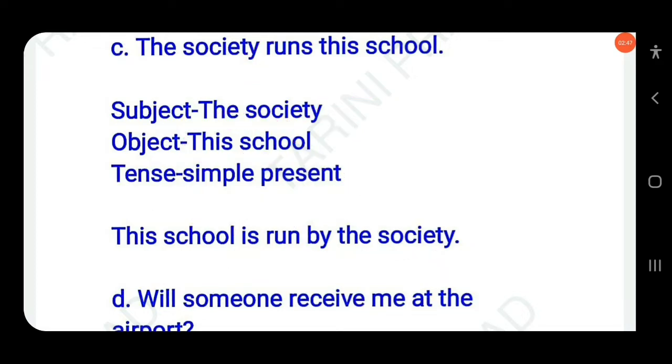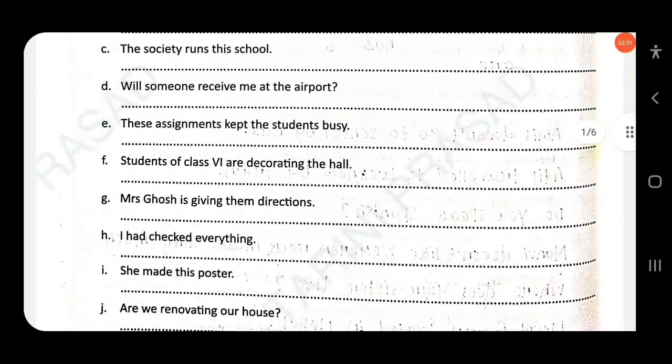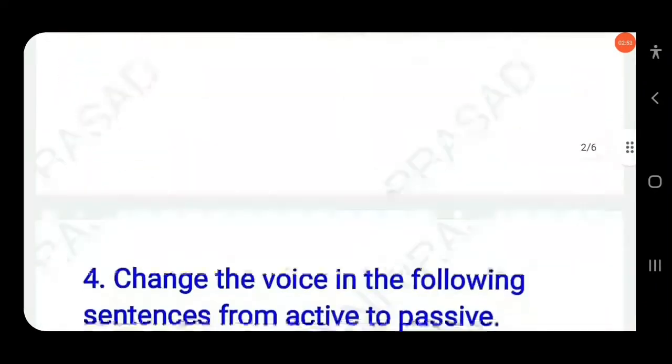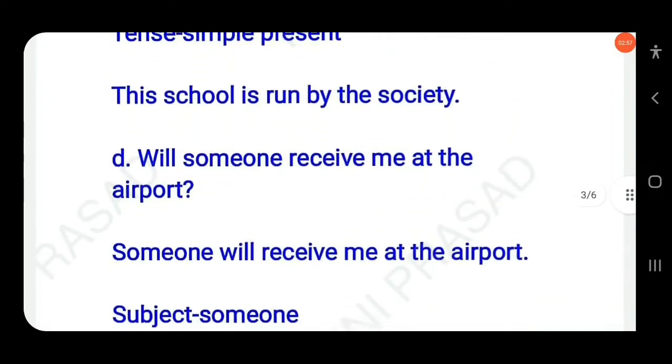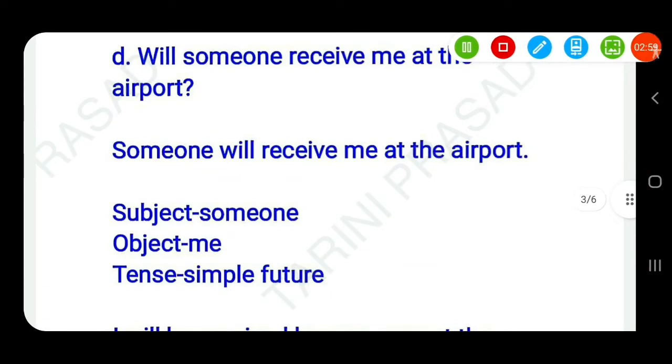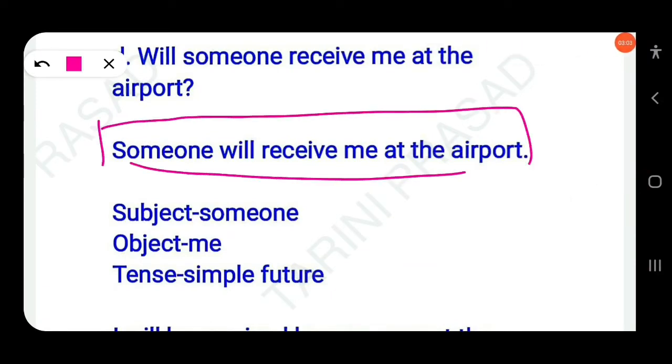Clear? Then the next question: will someone receive me at the airport? This sentence is written in yes-no form, so first you have to change it into an affirmative sentence: someone will receive me at the airport. The subject is someone, the object is me, and the tense is simple future.